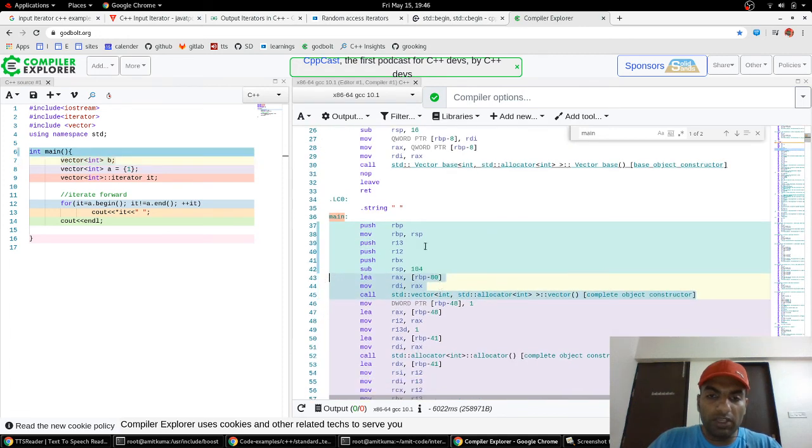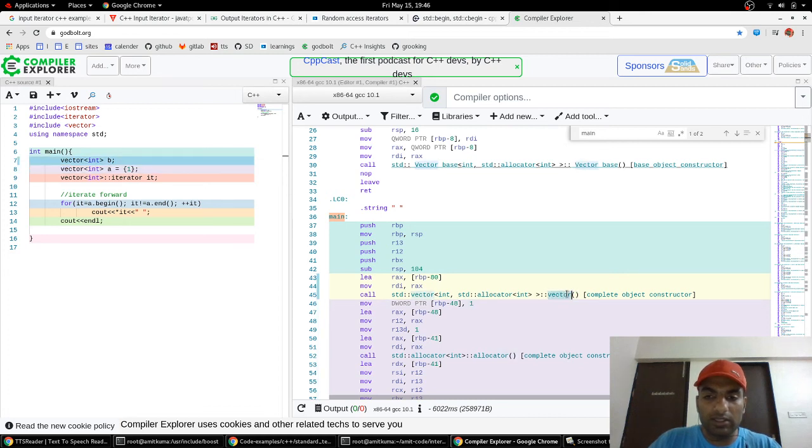These are the function preamble and allocation of stack, but the main point to note here is that this is defined as a vector constructor, the same-named vector function, but it's not taking any arguments. If we search it, we will find its definition.